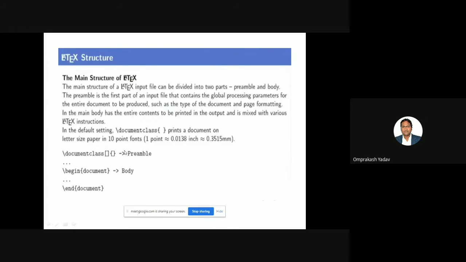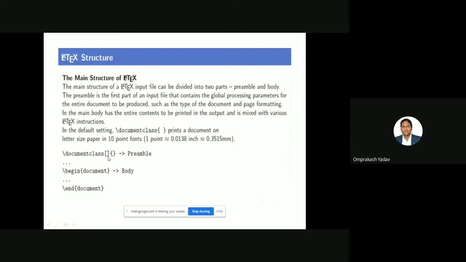For any basic LaTeX structure, please remember the first part will be document class. See the symbol also, the backslash. All the commands will start with a backslash: \documentclass. Then if you see here, two brackets are there. One is a square bracket, and then there is a curly brace. So this entire thing is called the preamble.